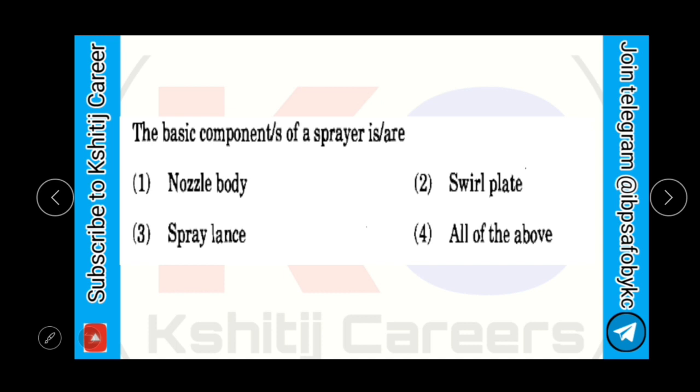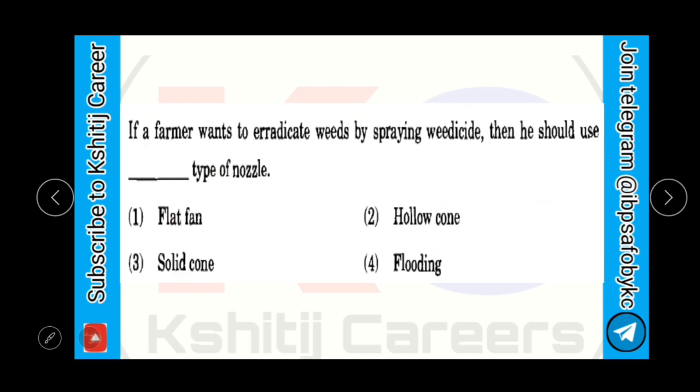The basic components of a sprayer are nozzle body, spray lance, swirl plate, all of the above. So basically all these three are the components of a sprayer. So the answer will be all of the above.